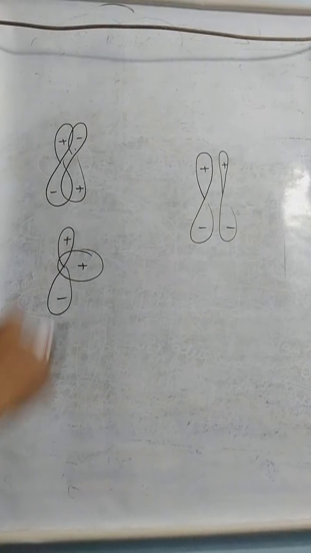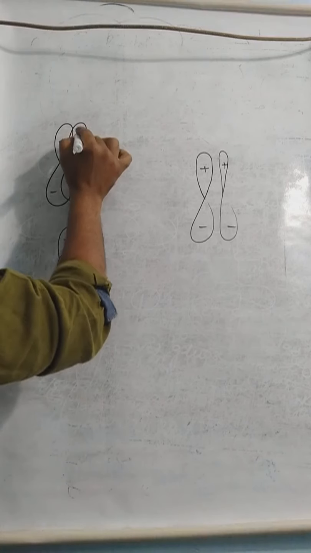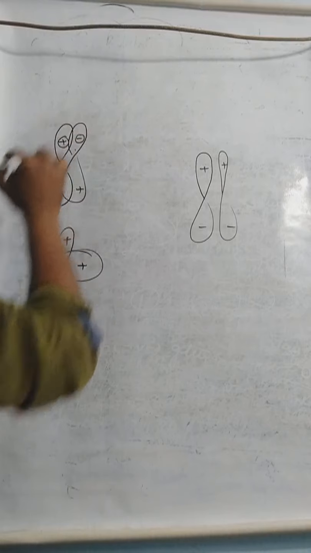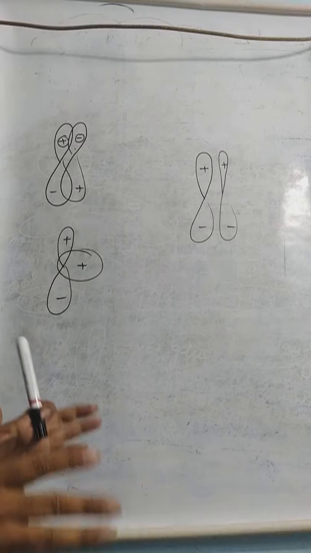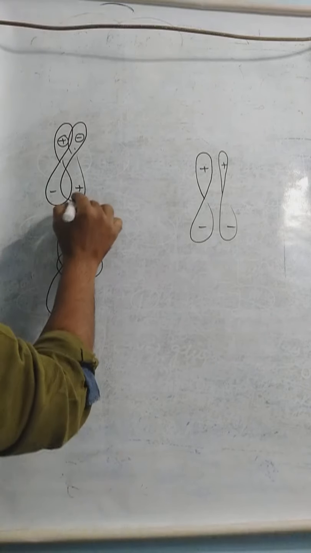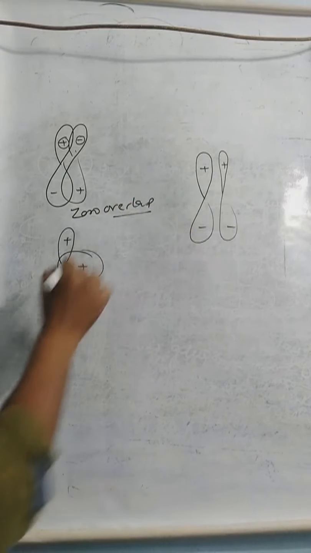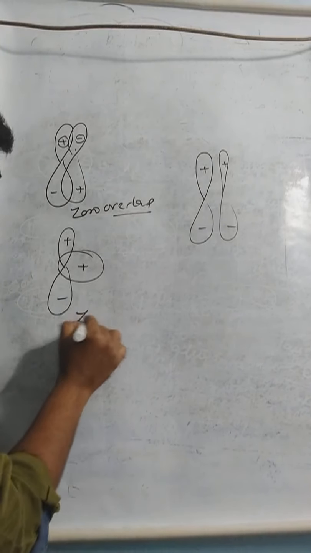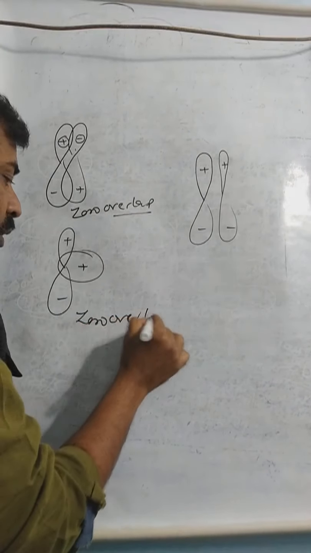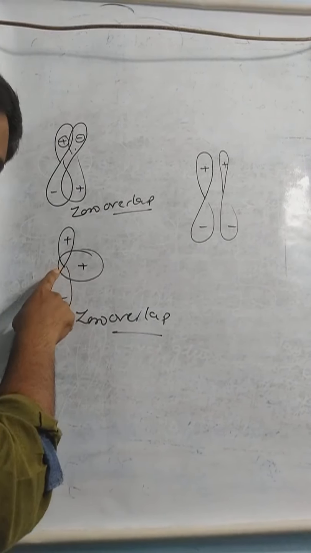In this case, the sidewise overlap seems to be a pi bond formation, but actually no pi bond formation is taking place, as this one is the negative end and this one is the positive, and the opposite signs are not going to show the complete overlap. This condition is considered a zero overlap condition. That means there is no overlap, no bond formation is taking place, and this condition is also called zero overlap.